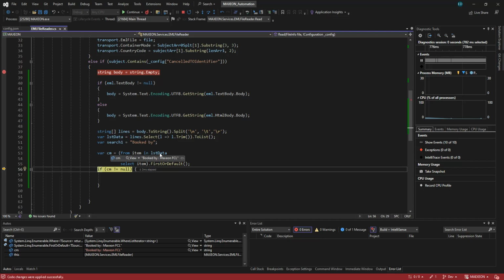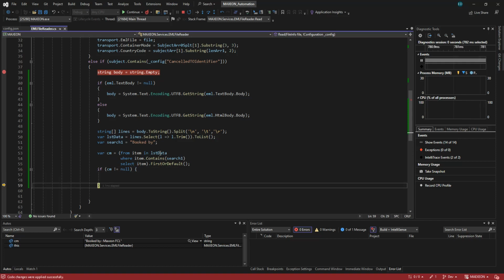I think we don't need to get the index because there's already CM now, so this is the CM now. All right, okay, I know what to do.